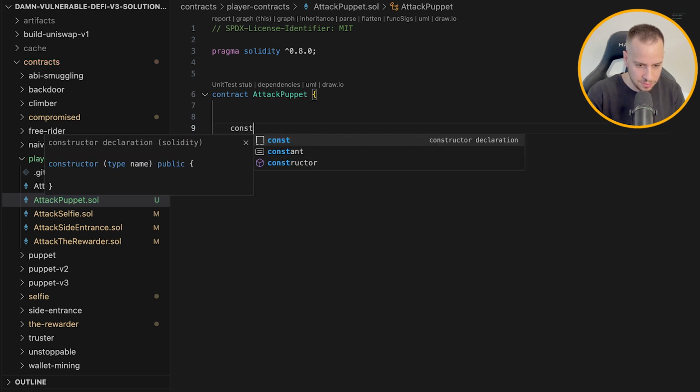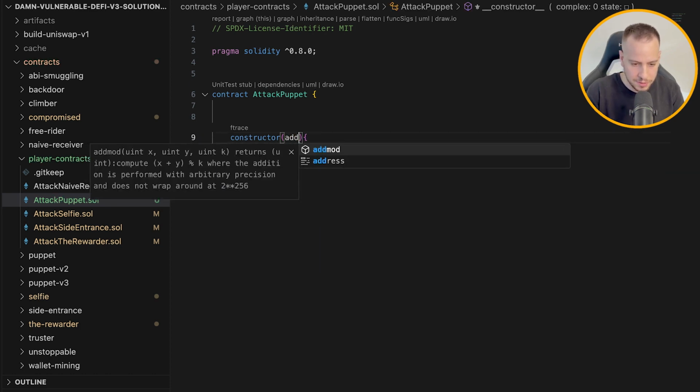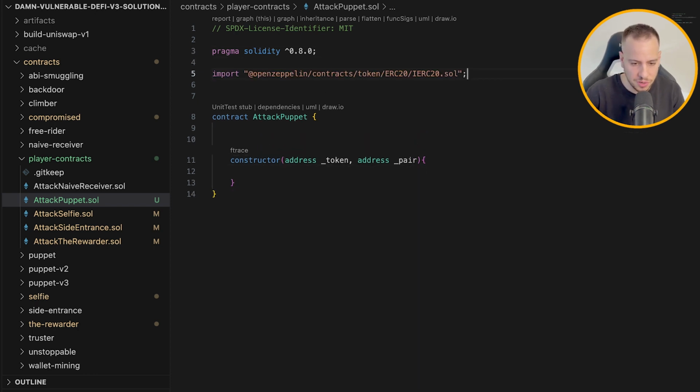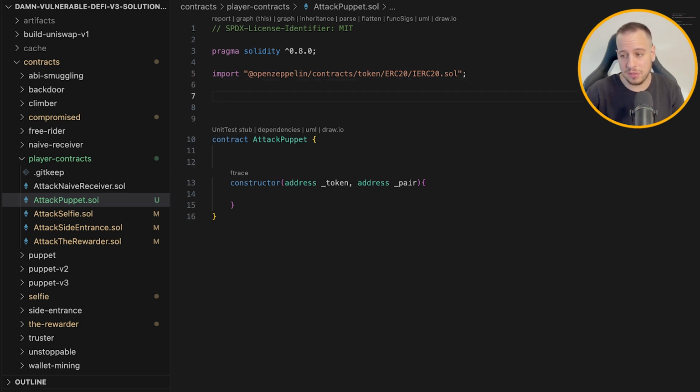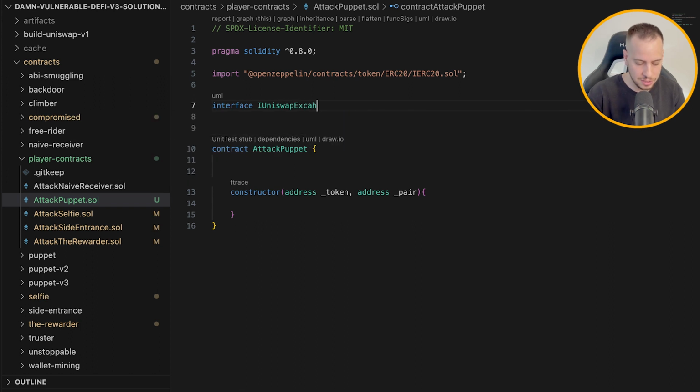We will have a constructor. The constructor needs to receive 2 parameters. The first one is the address of the token, so address of the DVT token, so we'll do token, and the address of the Uniswap pair, right? The pair. Now, since we have to send transactions to the token, I'm going to import the IERC20 interface from OpenZeppelin because I will need the interface functions to send tokens, basically. And I will also need to define some interfaces, first of all, the interface for Uniswap exchange